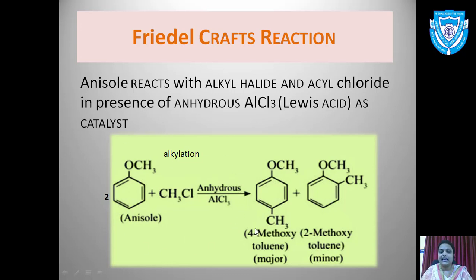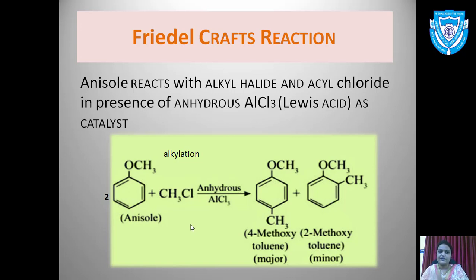So what is happening in alkylation in the Friedel-Crafts reaction? The CH3 group will go and attach one at the ortho position and another at the para position, and so you will get 4-methoxytoluene as the major product and 2-methoxytoluene as the minor product. This is the example of Friedel-Crafts alkylation. CH3Cl is treated with anisole in the presence of anhydrous AlCl3 and you get two products, the major one, 4-methoxytoluene, and 2-methoxytoluene.